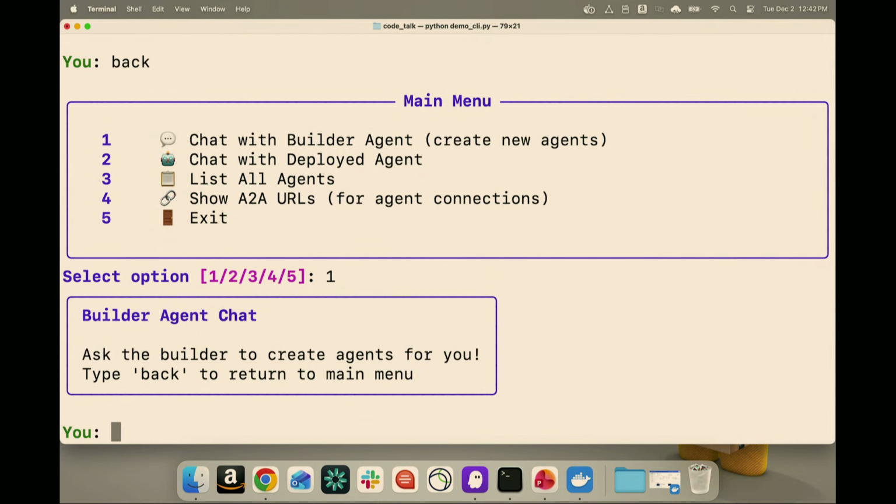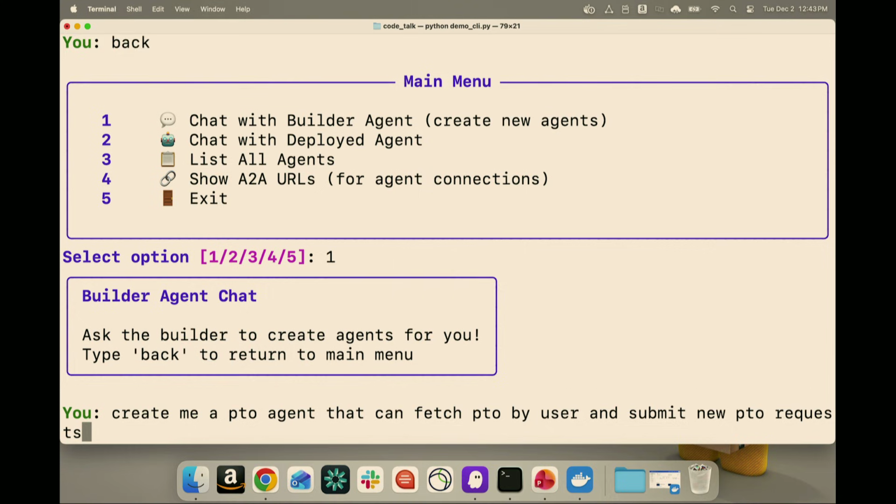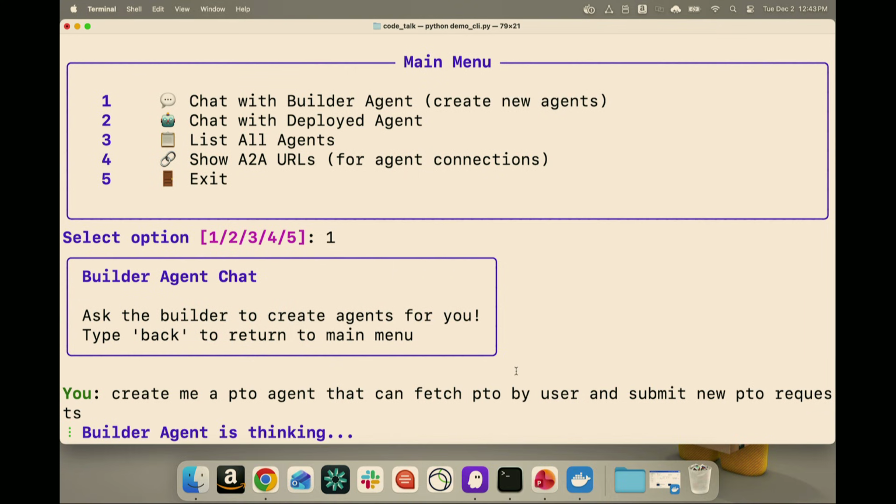Similarly to our expense agent, let's prompt our builder agent here to say, create me a PTO agent that can fetch PTO by user and submit new PTO requests. All right, so this is going to create that PTO agent. I'm just creating two sample agents here to demonstrate A2A, and then we'll create an orchestrator in a moment. We'll give this a moment to think.